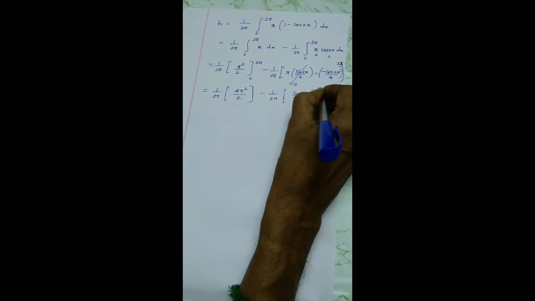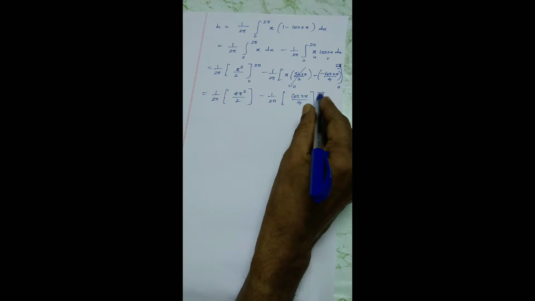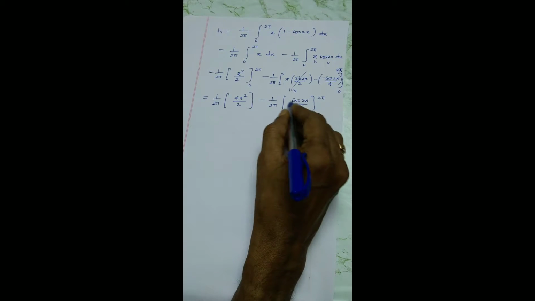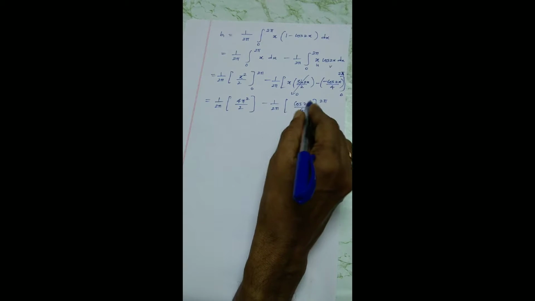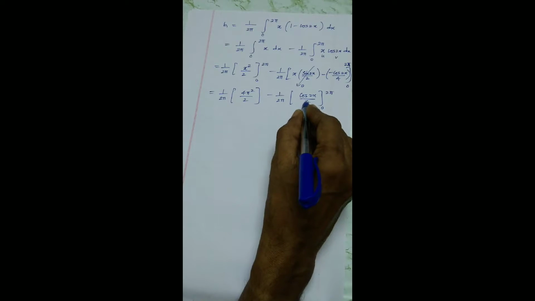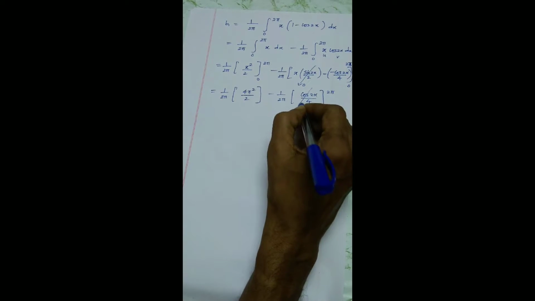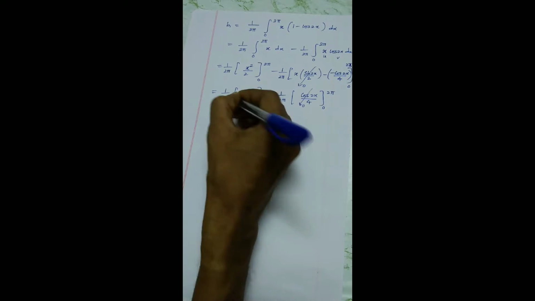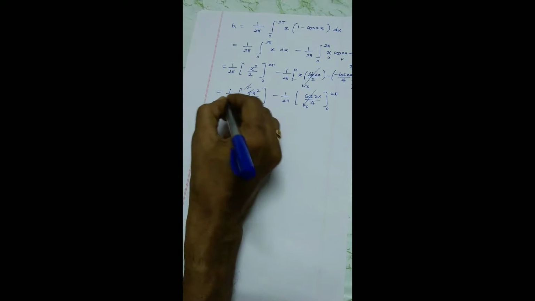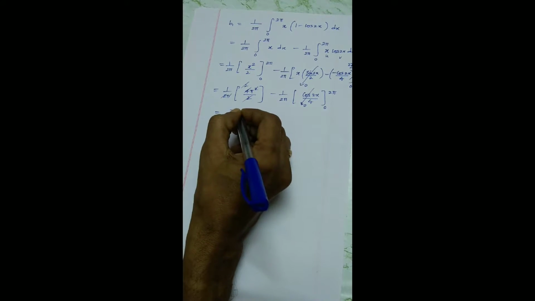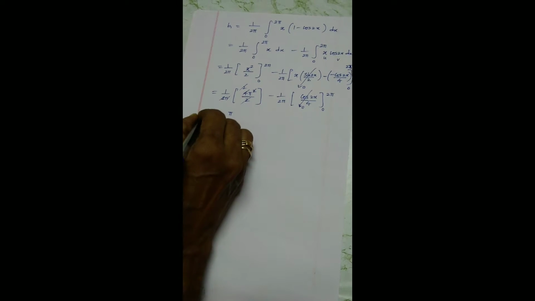I have already mentioned, while applying the limits you check the integer multiples, especially even multiples. If I substitute the upper limit cos 4 pi, what is cos 4 pi? 1. So this value is 1 by 4, lower limit cos 0 is 1, so completely collapsed. So the numerical value, 2 pi gets cancelled out, you will get simply the value pi. The numerical value we get is B1 equals pi.